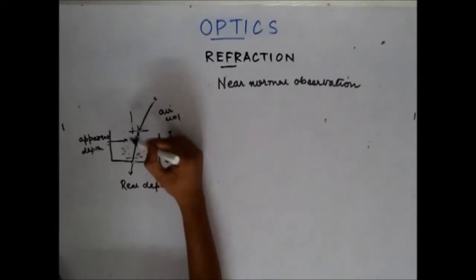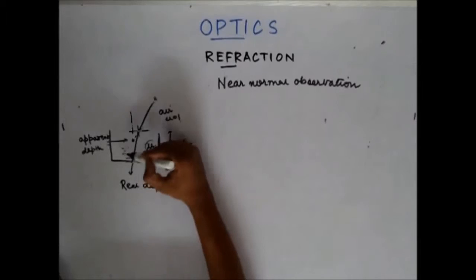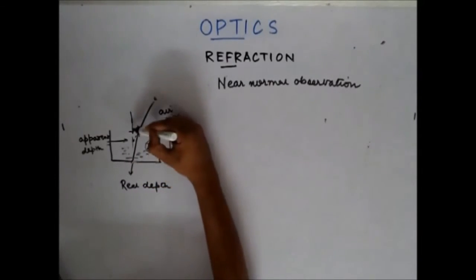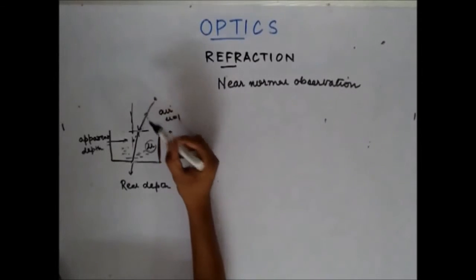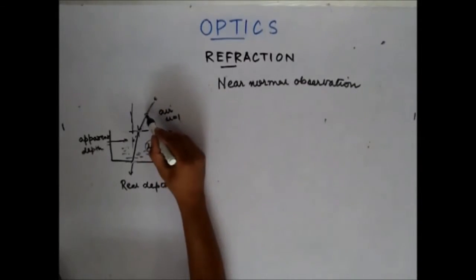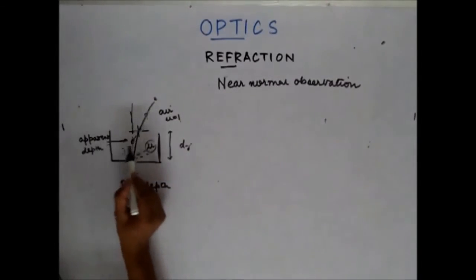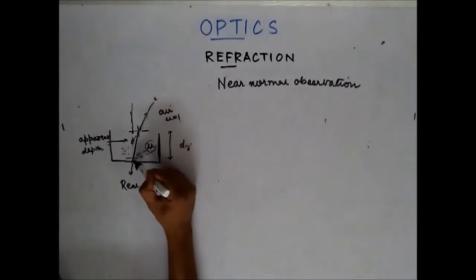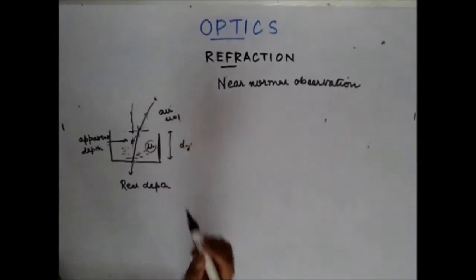If I take two rays which are necessary to find the location of the image, one is this normal ray, and the other ray is this one. To find the location of the image, I need to extend this ray. This ray, when extended, meets at this point. So this is the location of the image of this point. That's why the point looks raised up, or the apparent depth is less than the real depth.